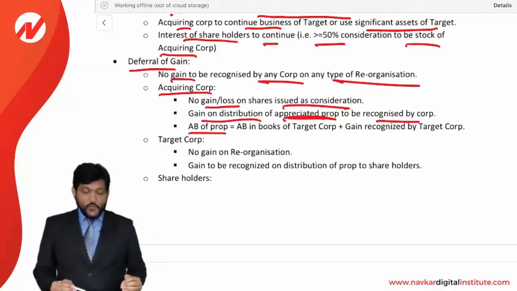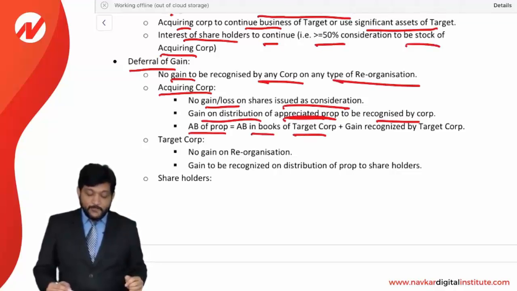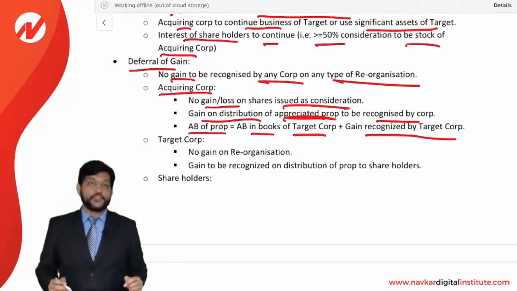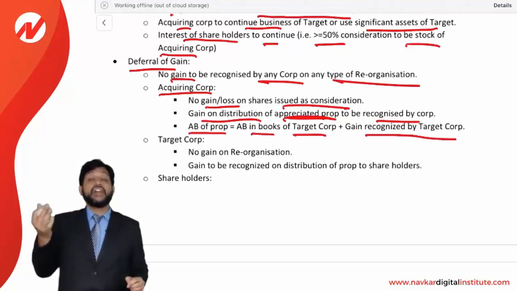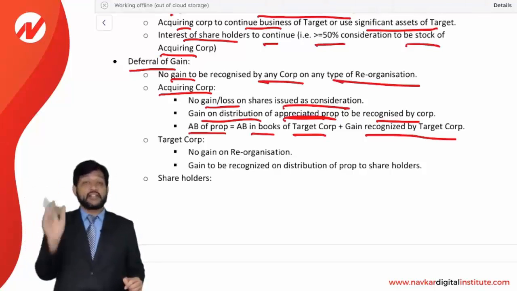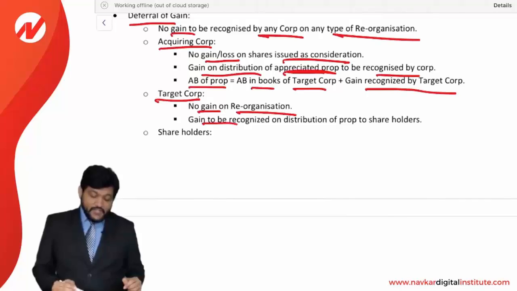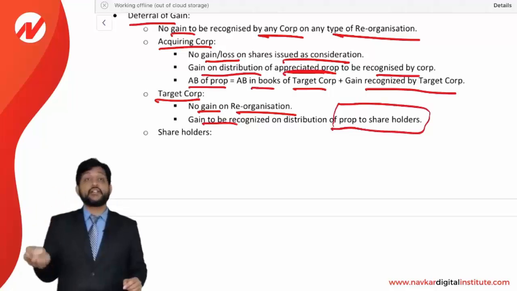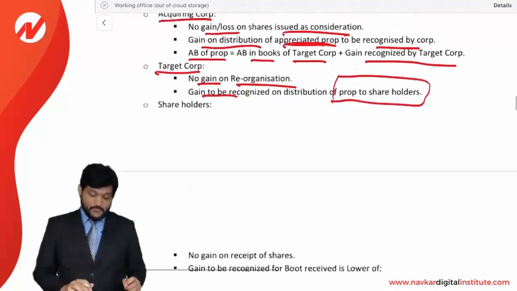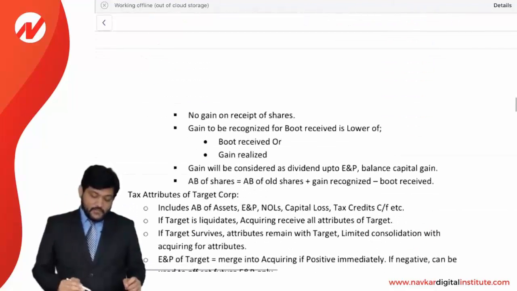And the AB of the property, whatever property has been received, will be the adjusted basis in the books of the target corporation plus gain recognized by the target corporation. So for the acquiring corporation, the adjusted basis of the property will be the adjusted basis of the target plus gain recognized by the target. Now for the target corporation, no gain is to be recognized on the reorganization, but gain is to be recognized on the distribution of property to the shareholder. The property distribution to the shareholder will generate a gain recognition when there is a difference or appreciation, that is FMV minus AB.